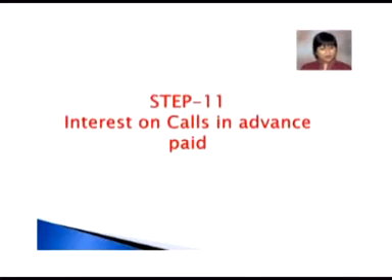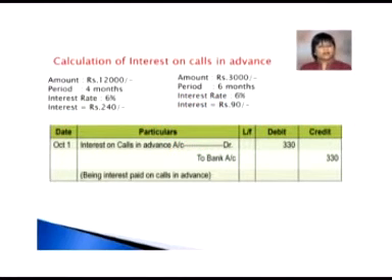Now step 11. When the interest on calls in advance was paid. Now there were two categories of calls in advance. One category was 12,000 rupees which we adjusted towards the first call, and the second category was 3,000 rupees which we adjusted towards the final call.